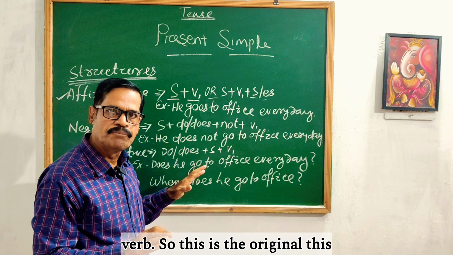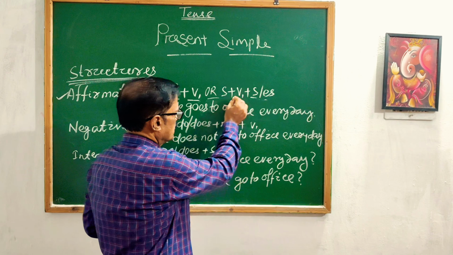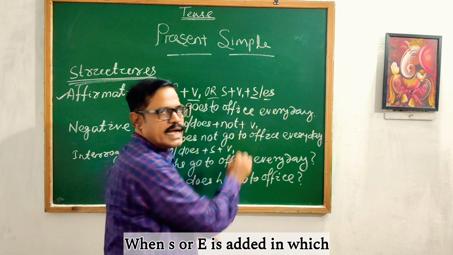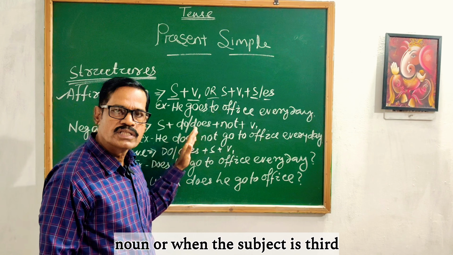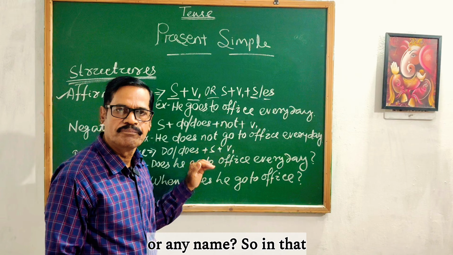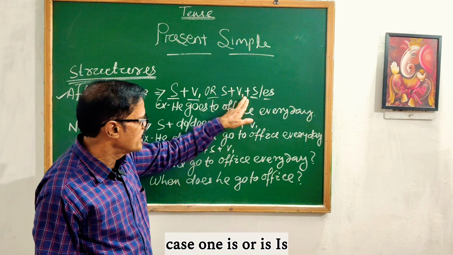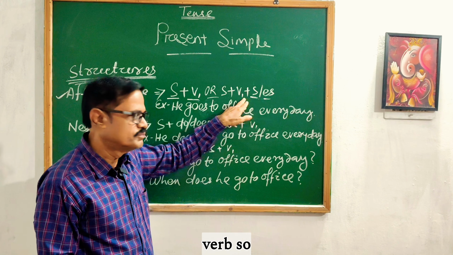This is the actual structure. But in some cases, S or ES is added. In which cases? When the noun or the subject is third person singular number, he or she or any name, in that case S or ES is added to the main verb.